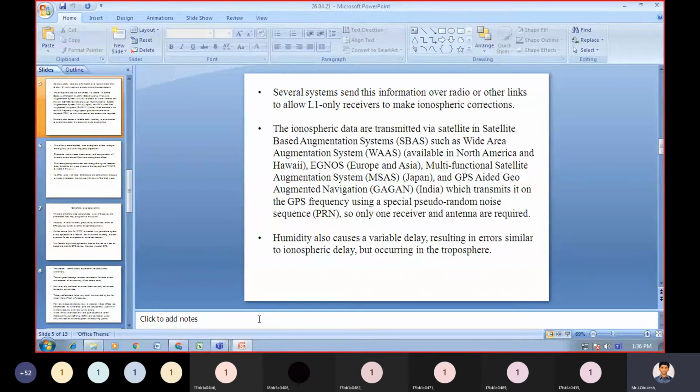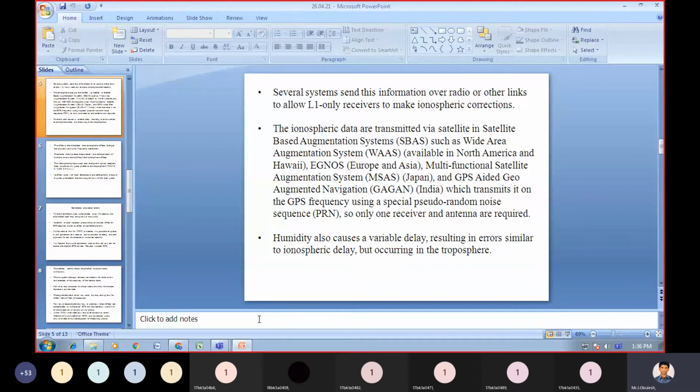We have the Multi-functional Satellite Augmentation System, MSAS, which is designed by India, which transmits on the GPS frequency using a special pseudo-random noise sequence, PRN.